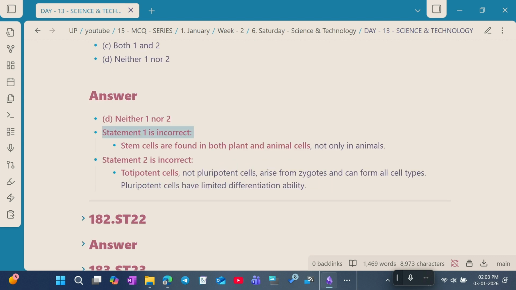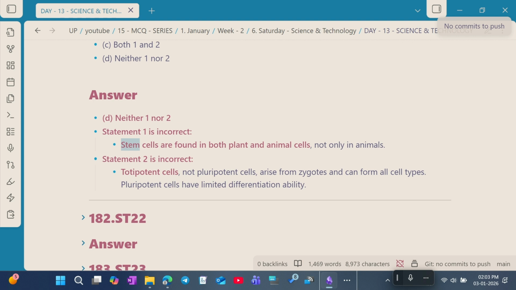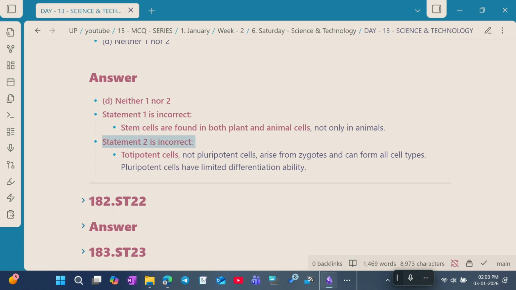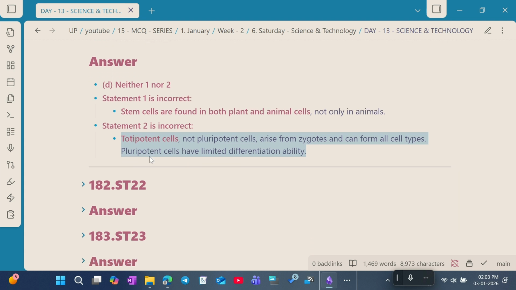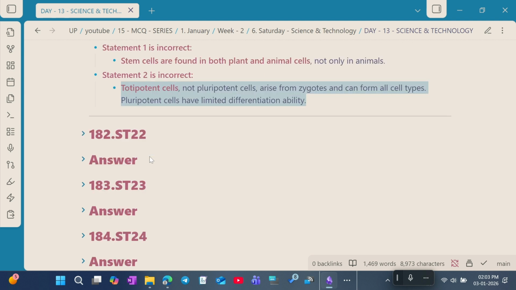Statement 1 is incorrect because stem cells are found in both plant and animal cells, not only in animals. Statement 2 is also incorrect because totipotent cells, not pluripotent cells, arise from the zygotes and can form all cell types. Pluripotent cells have limited differentiation ability.